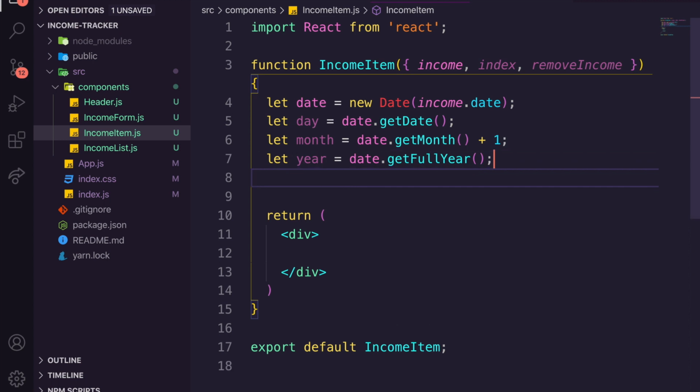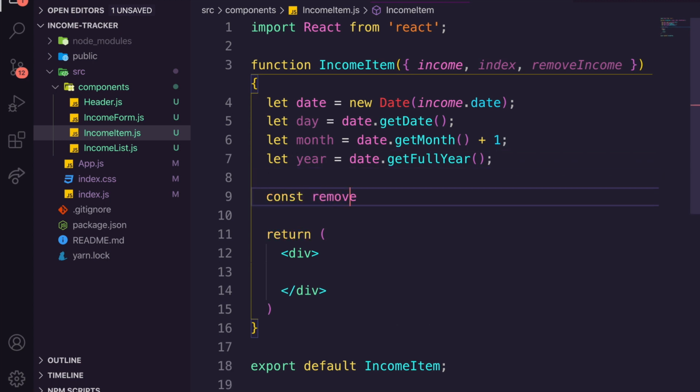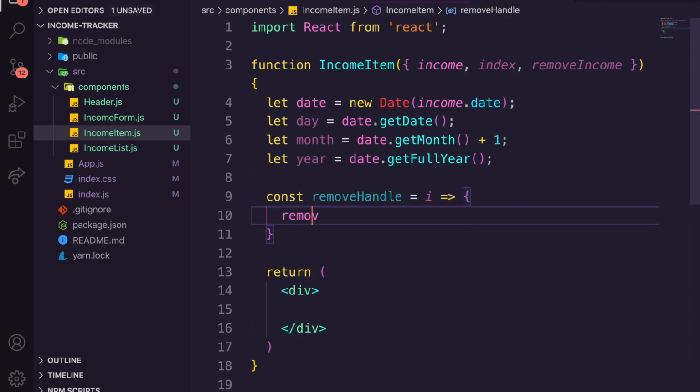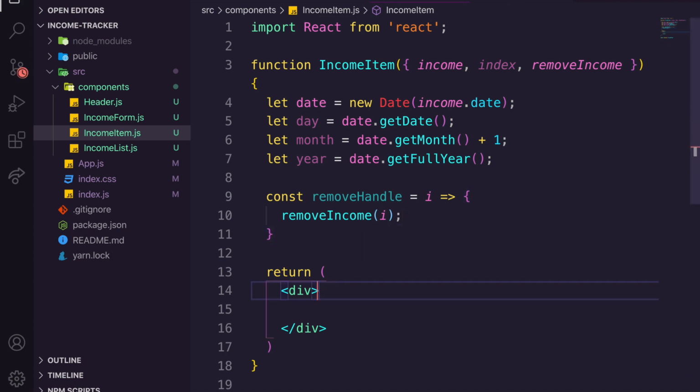It's a date. And then we're going to create a handler called remove handle, and we're going to just pass through the i, and we're just going to call remove income, and we're going to pass through the i. So what that's going to do is be our remove handler, which is going to be in our income form. We're then going to save that, and now we need to start up our styling. So our class name for this will be our income item.